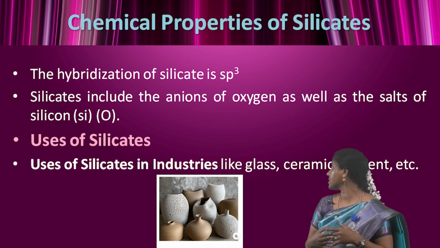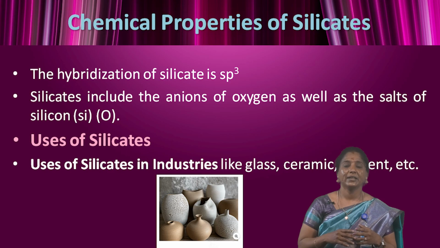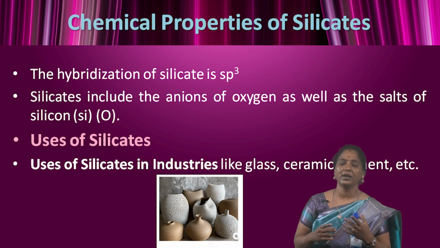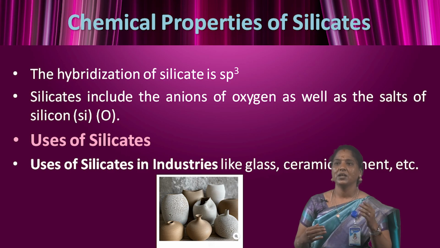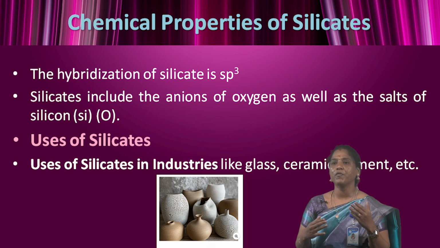Next, chemical properties of silicates. First one, the hybridization of silicate is sp3, and the silicate includes the anion and the oxygen as well as salts of silicon, SiO. Each silicon joins 4 oxygen atoms by single covalent connections, and the silicon does not form a double bond with oxygen because the bond length of Si-O is very long.